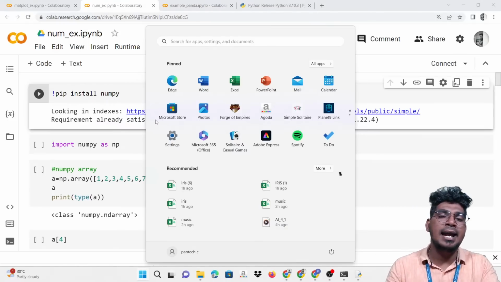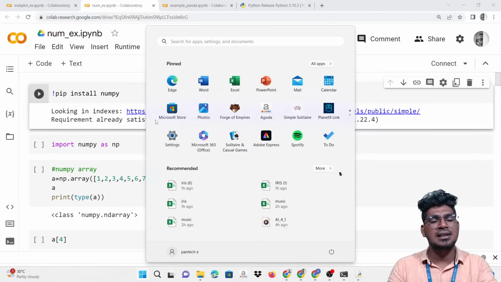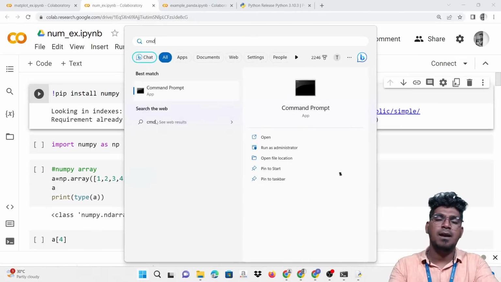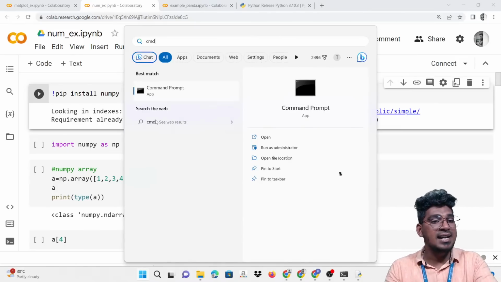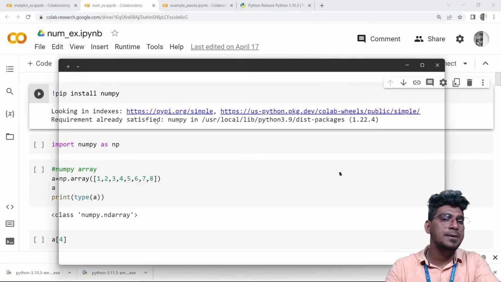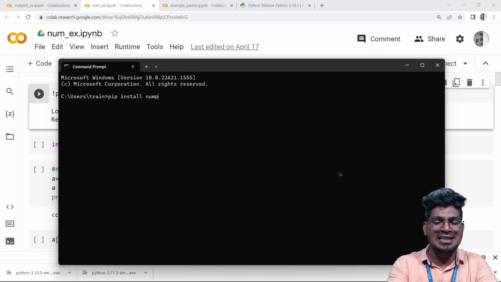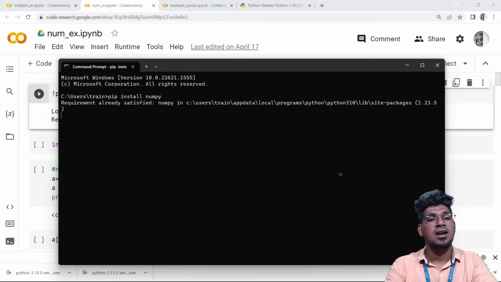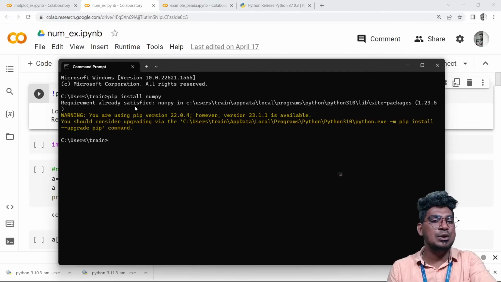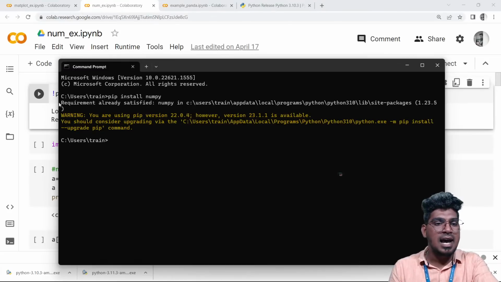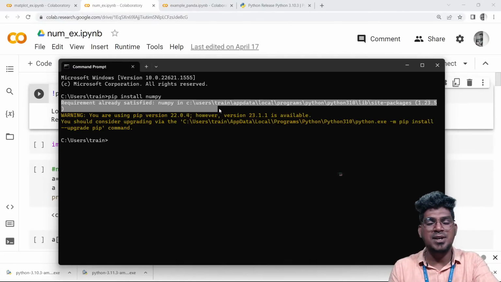If you are a user of Anaconda Navigator or IDLE, just open the command prompt and follow the procedure: pip install NumPy. Google Colaboratory users do not need to install it. Here it notifies "requirement already satisfied", because I installed it already. That is the reason it notifies like this.